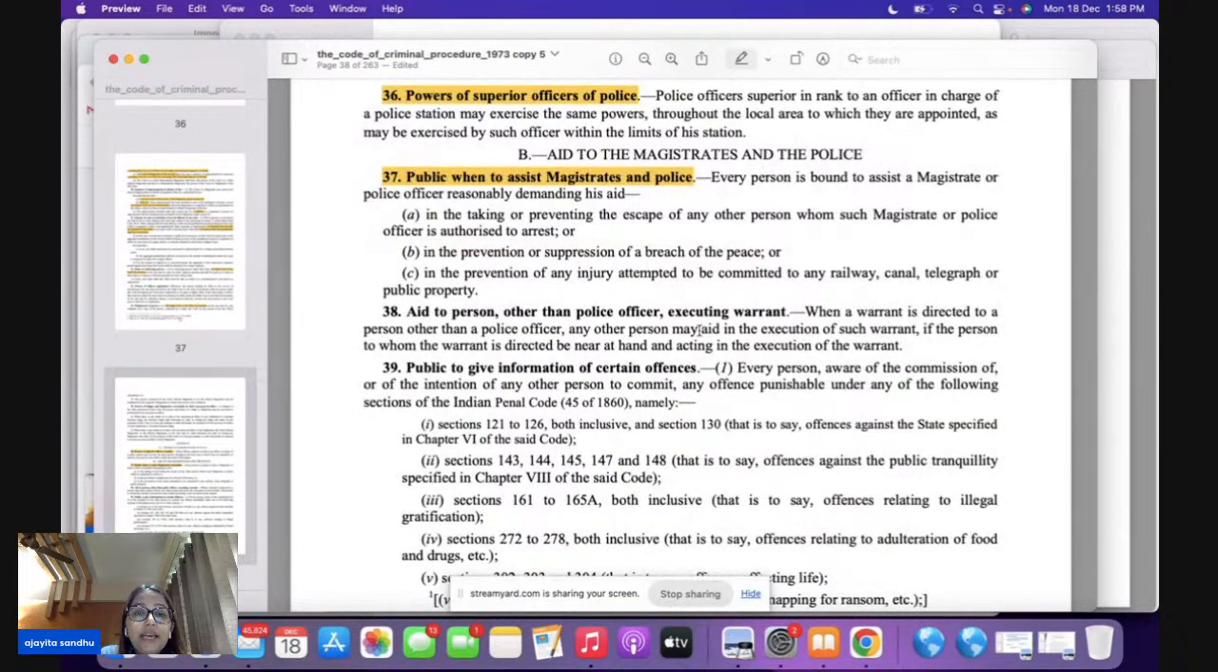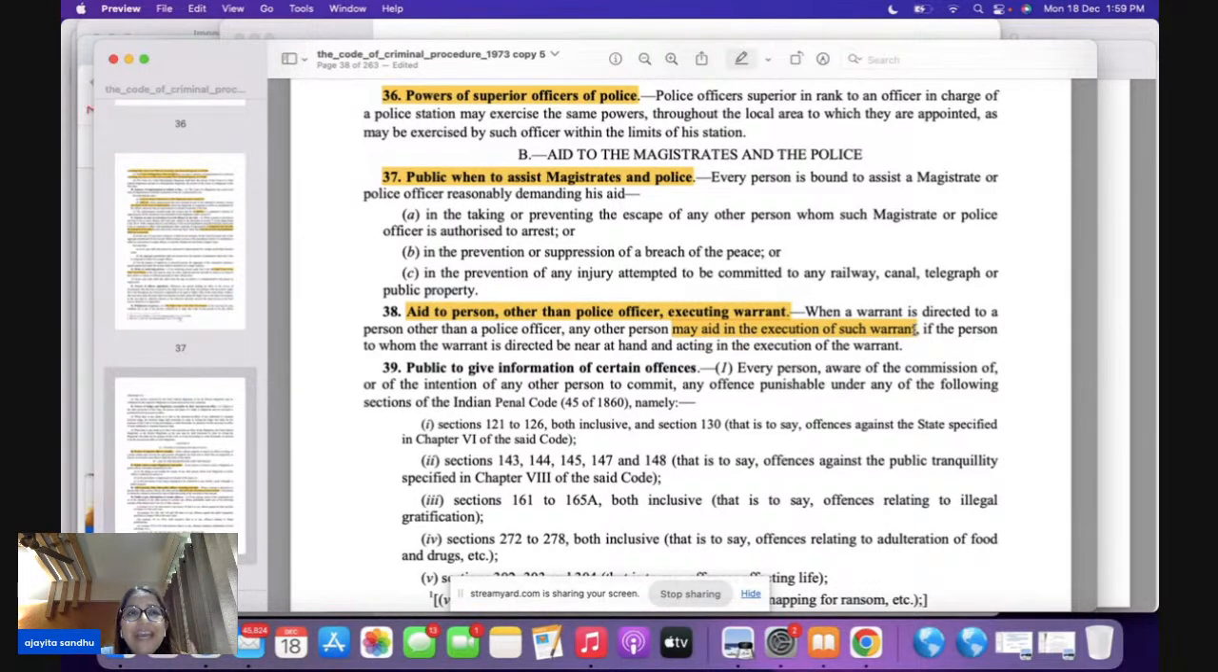In section 38, it's different. It is talking about aid to a person, other than a police officer, executing a warrant. Now, if a warrant is directed to a person who's not a police officer, any other person may aid in execution of such warrant. In section 37, the public is bound to assist a magistrate. In section 38, if your arrest warrant is directed to any person other than a police officer, then section 38 comes into the picture.